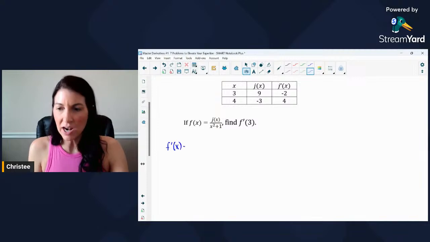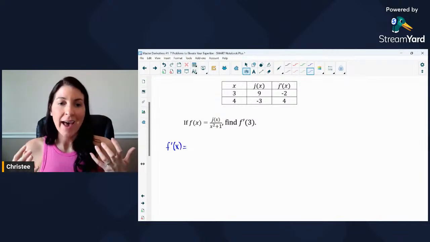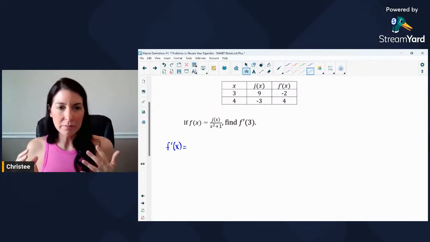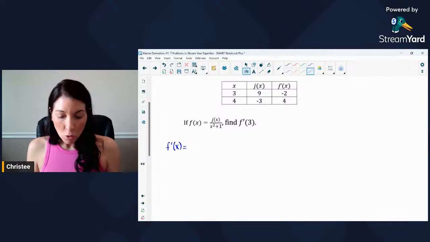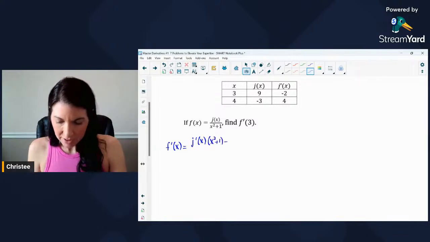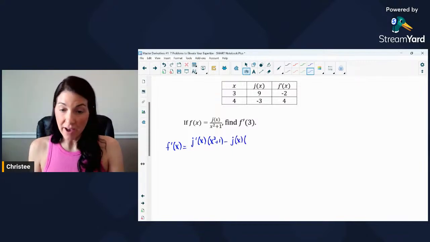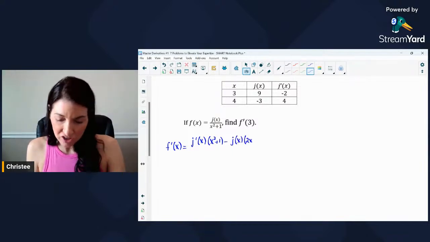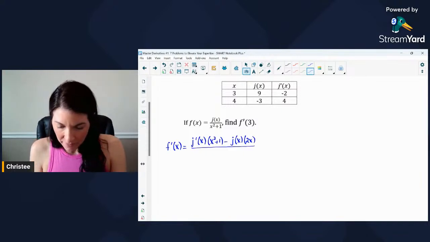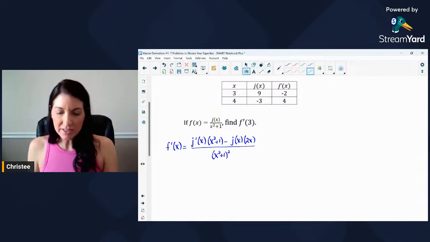And I always think it's a good idea to first write out the derivative in terms of x rather than plugging in the 3 already, because sometimes there could be some mistakes that happen. So quotient rule: derivative of the numerator times the denominator, minus the numerator times the derivative of the denominator. Derivative of x squared is 2x and derivative of 1 is just 0. So the derivative of the denominator would just be 2x, all divided by the denominator squared. All right, so there is f prime of x.